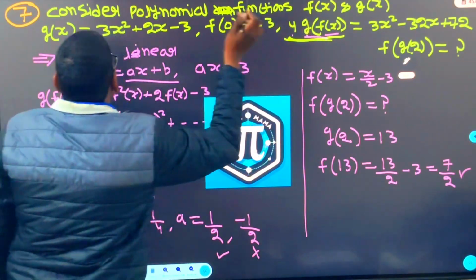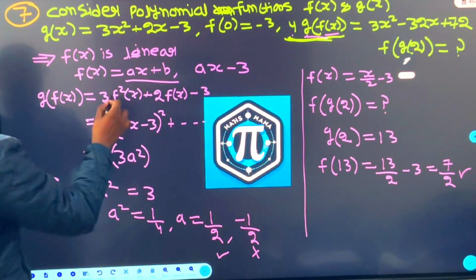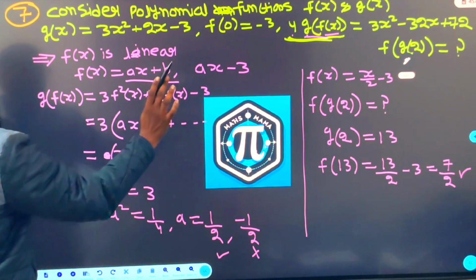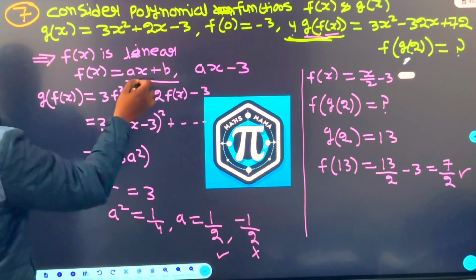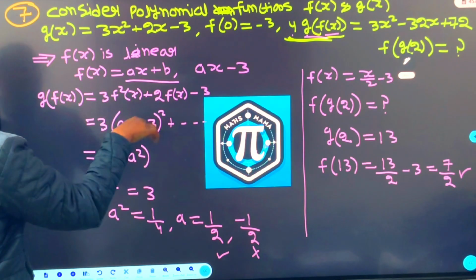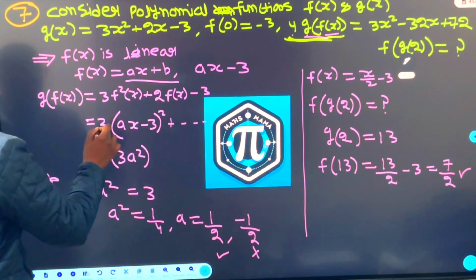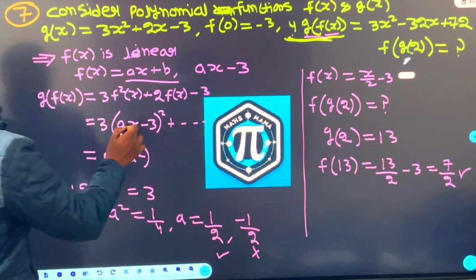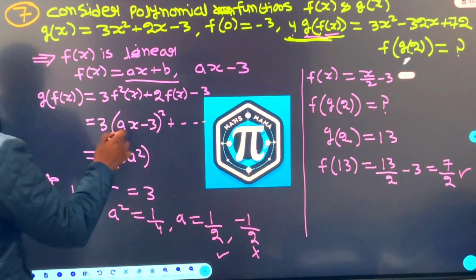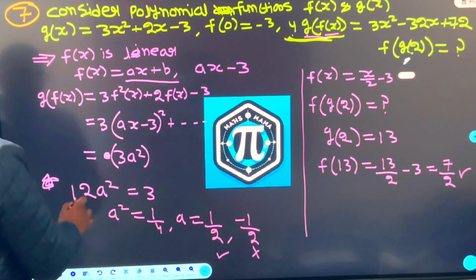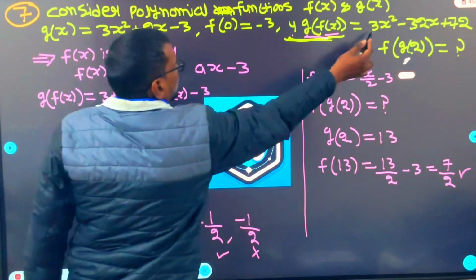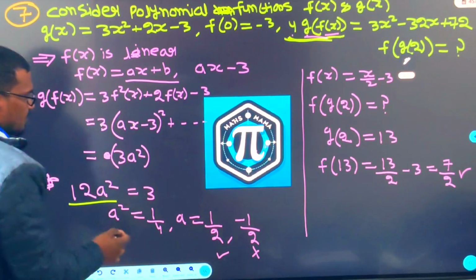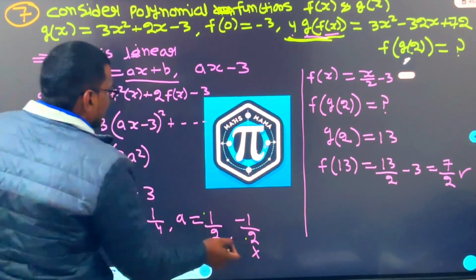So in g, in place of x, you put f of x. So if you put f of x, you are going to get this, right? Now fx value you put here and do the comparison. Comparison means coefficient of x square and coefficient of x. Coefficient of x square here is 3a square multiplied by 4, that is 12a square. Here x square coefficient is 3. Solve a, 1 by 2 and minus 1 by 2.